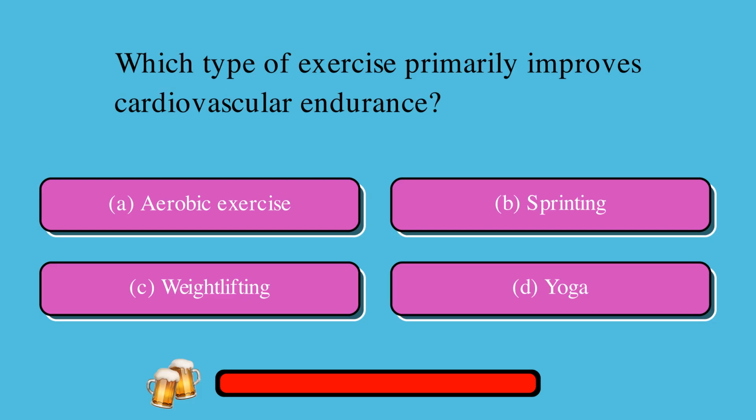Which type of exercise primarily improves cardiovascular endurance? A. Aerobic exercise, or B. Sprinting, or C. Weightlifting, or D. Yoga. The correct answer is A. Aerobic exercise.